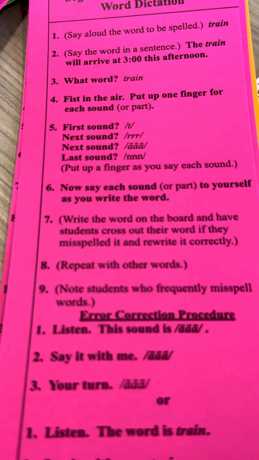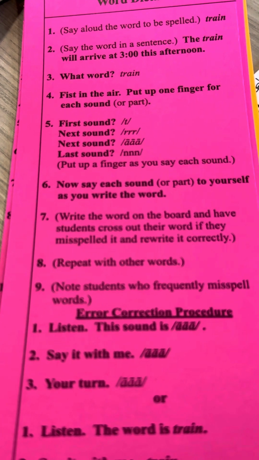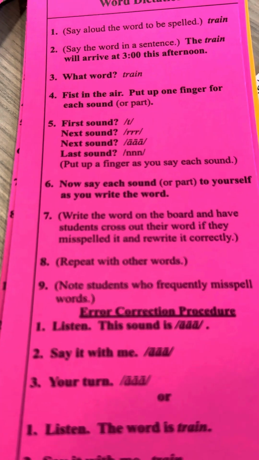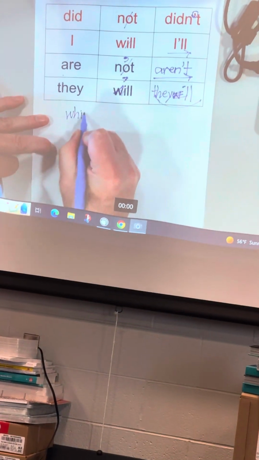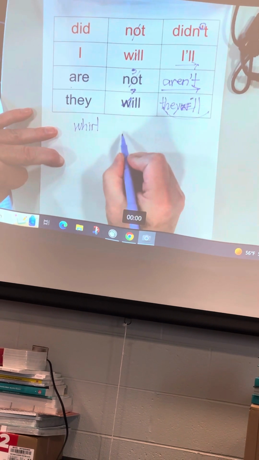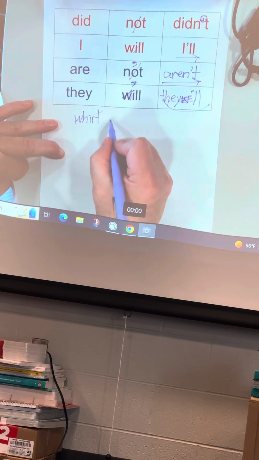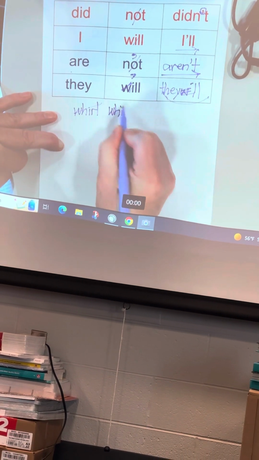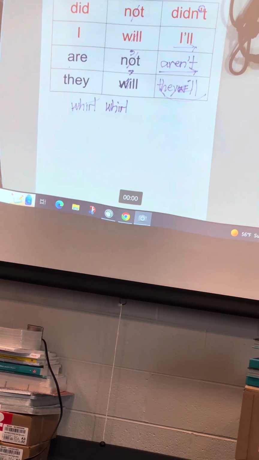Next word, everybody. Actually what I want to do is I want to write the word and have them fix it if they made a mistake. And so, children, here is how you spell the word whirl. If you misspelled it, can you please cross it out and rewrite the entire word correctly? So you're going to cross out your mistake and you're going to write the whole word correctly so they have that practice.